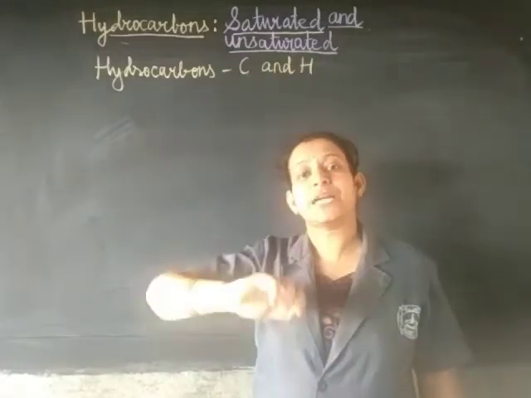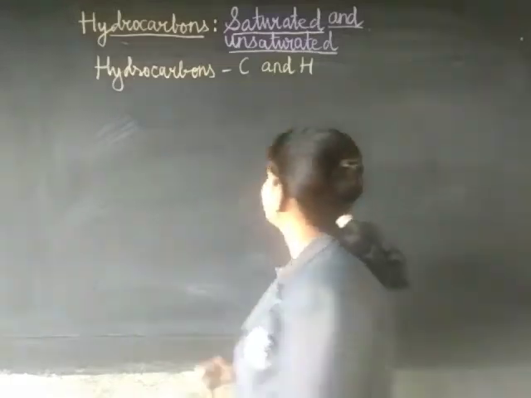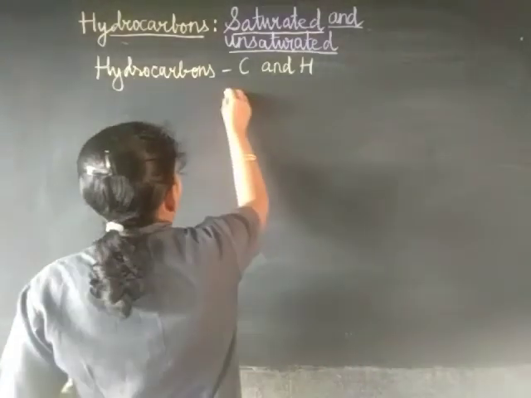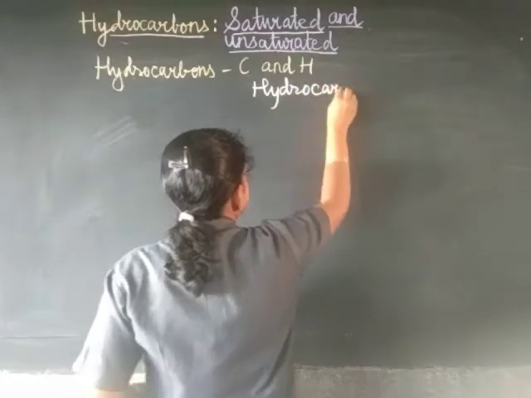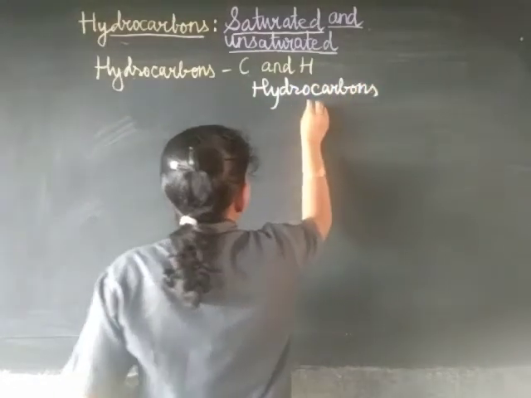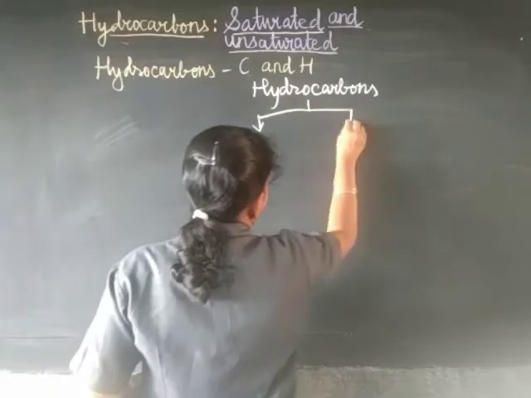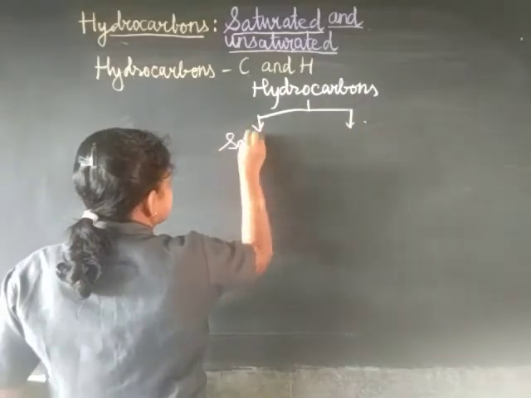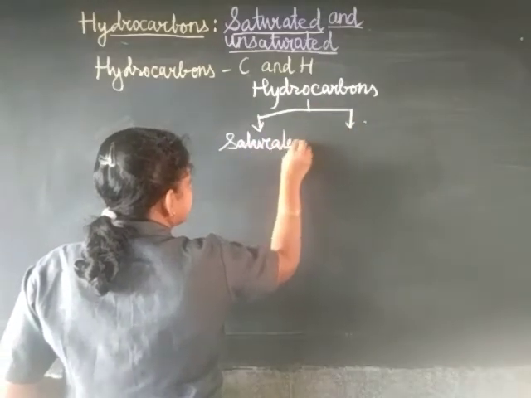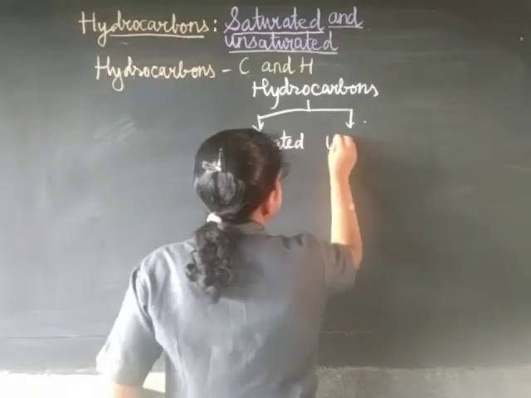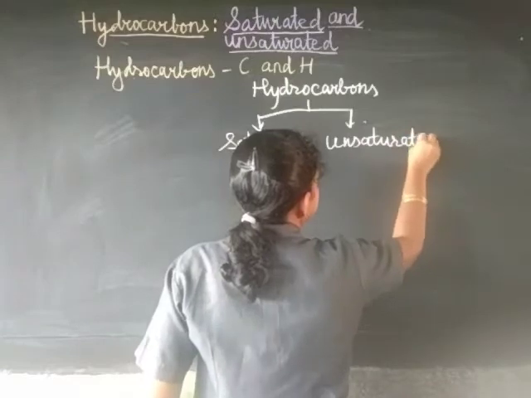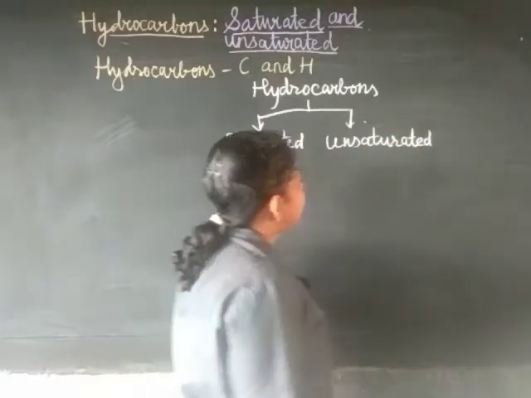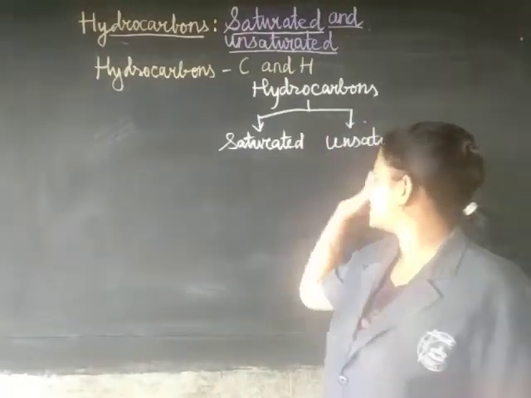So there are two types of hydrocarbons. As I told you, hydrocarbons are of two types: saturated and unsaturated. Now you might ask me, what are saturated and unsaturated?